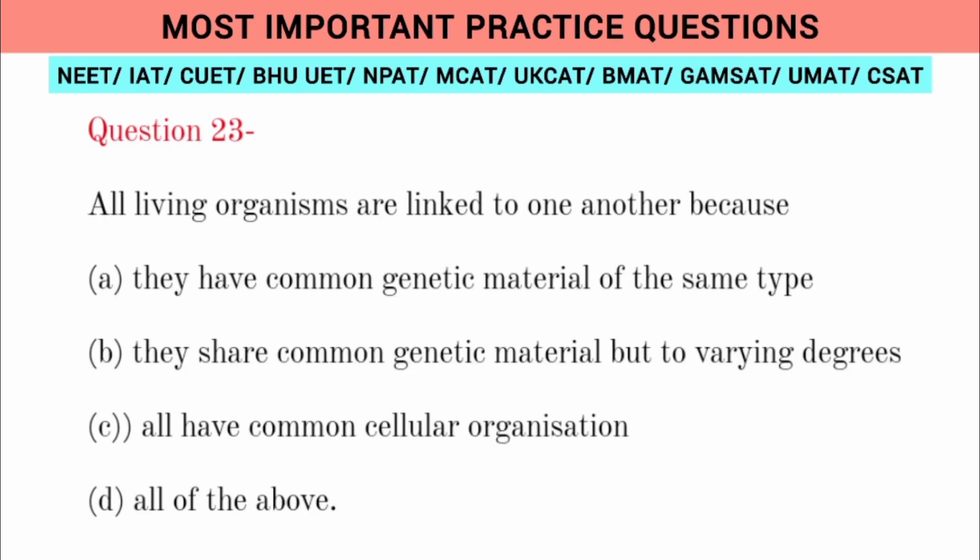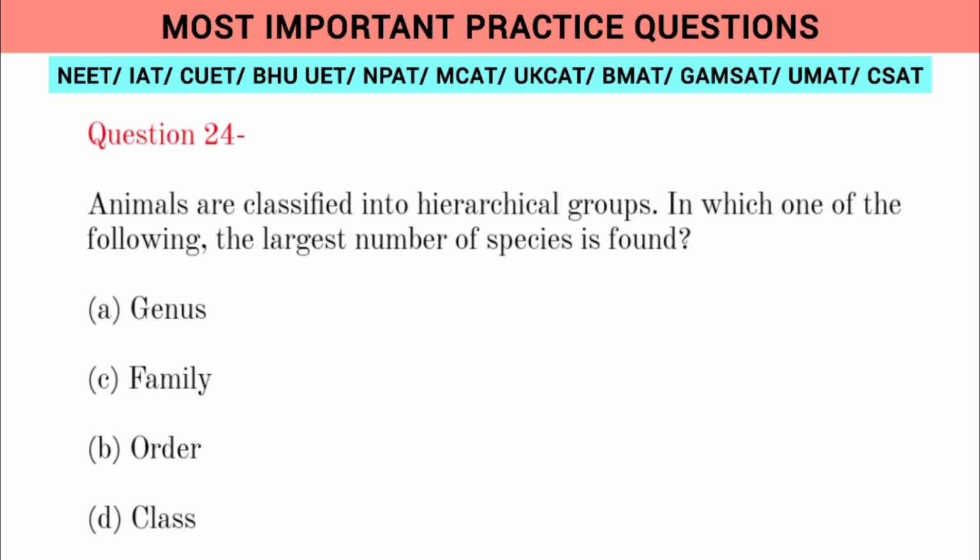Question 24. All living organisms are linked to one another because: A. They have common genetic material of the same type, B. They share common genetic material but to varying degrees, C. All have common cellular organization, D. All of the above. Question 25. Animals are classified into hierarchical groups. In which one of the following is the largest number of species found? A. Genus, B. Order, C. Family, D. Class.